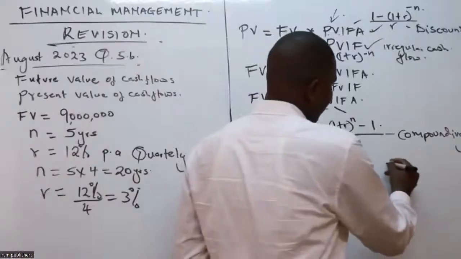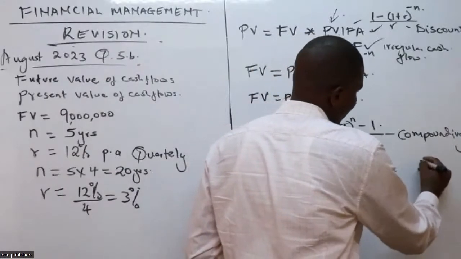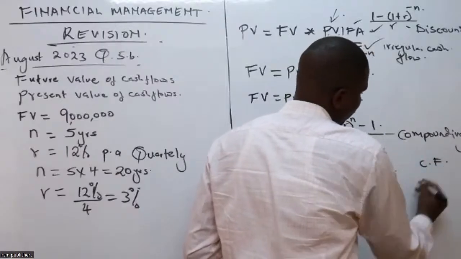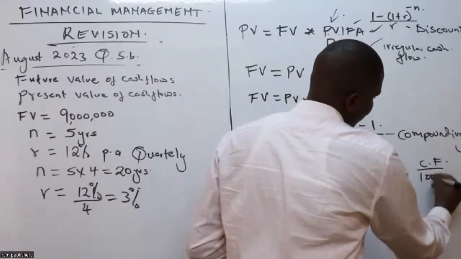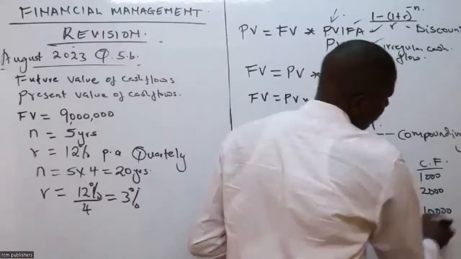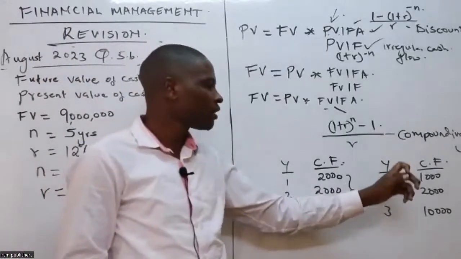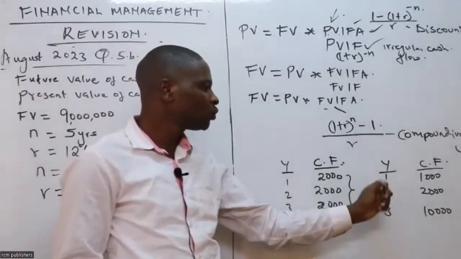On the other hand, for irregular cash flow, I have year 1, year 2, year 3 cash flow. In this case, I have 1,000 here, I have 2,000 here, I can have 10,000 here. Those cash flows are not uniform, they are dancing. Year 1, 1,000. Year 2, 2,000.